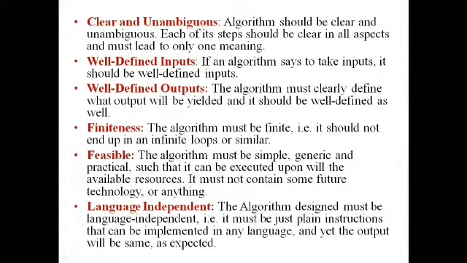It should not end up with infinite loops or similar, right? It should end up with a clear, finite number of steps. It will not go to infinite loops. That is called finiteness. Then feasible: it must be simple and generic and practical. That is, it is feasible.